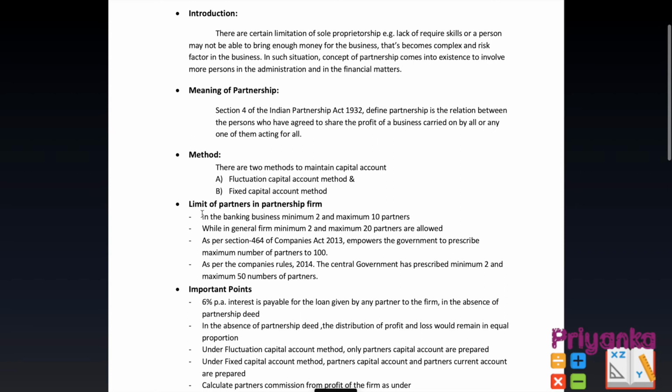Third point, the limit of partners in the partnership firm. This is quite important because most of the time it has frequently been asked in the board exam. First, in the banking business, minimum 2 and maximum 10 partners, while in a general firm, minimum 2 and maximum 20 partners are allowed. And as per Section 464 of the Companies Act 2013, the government is empowered to prescribe a maximum number of partners up to 100.